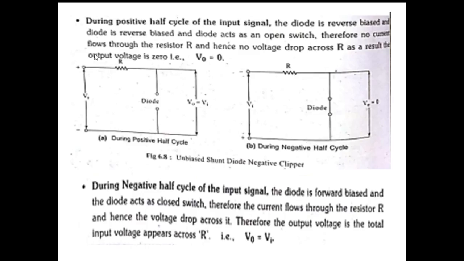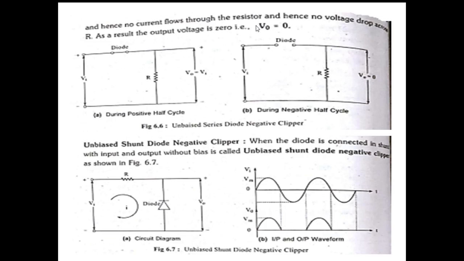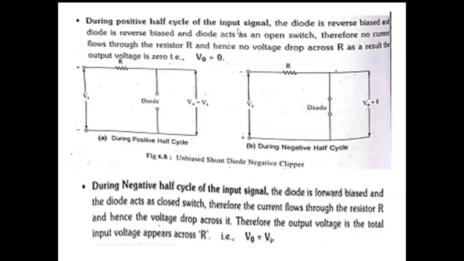Sorry, it is wrongly given. During the positive half cycle, the diode is reverse biased and the diode acts as an open circuit.